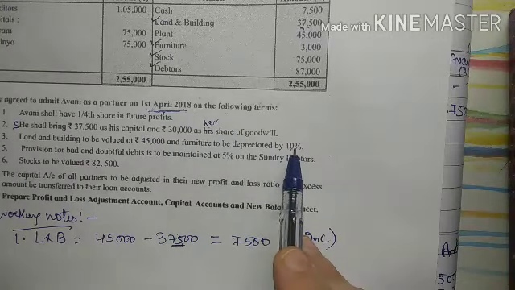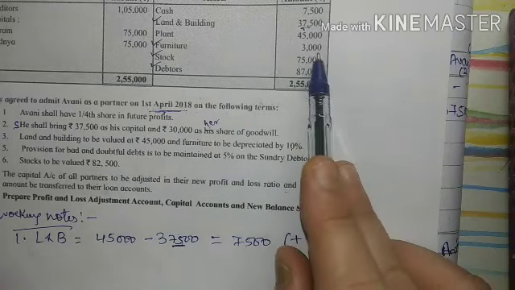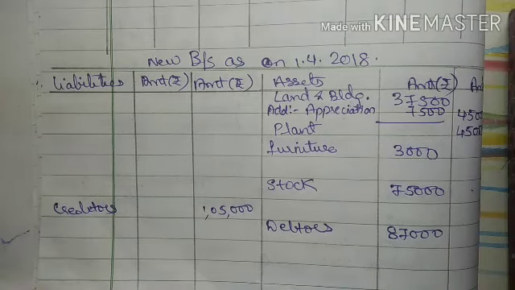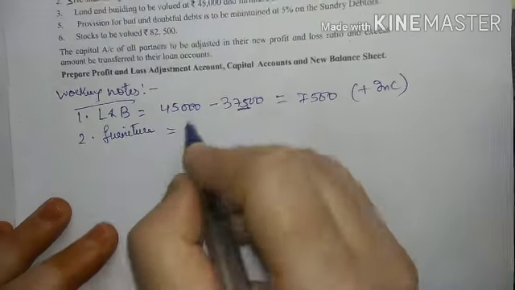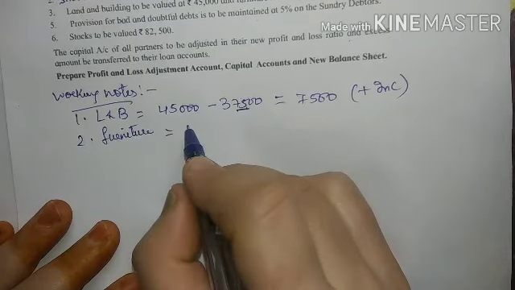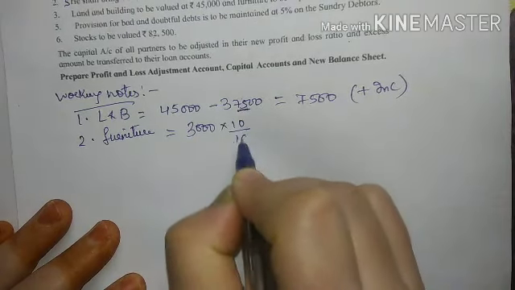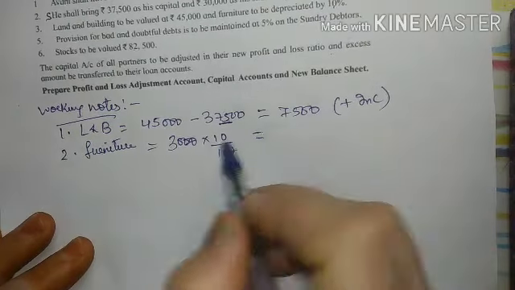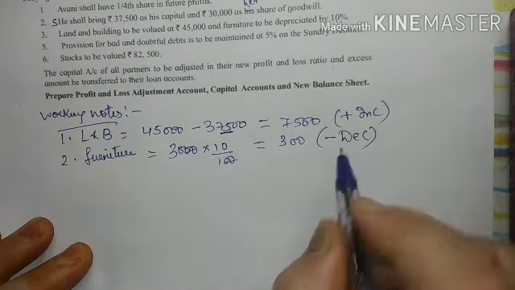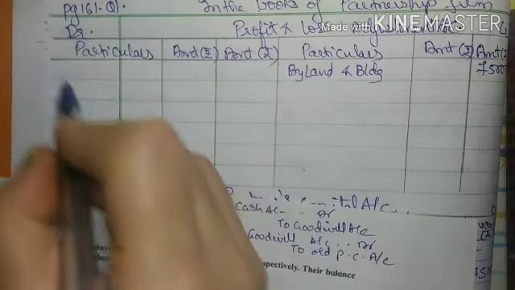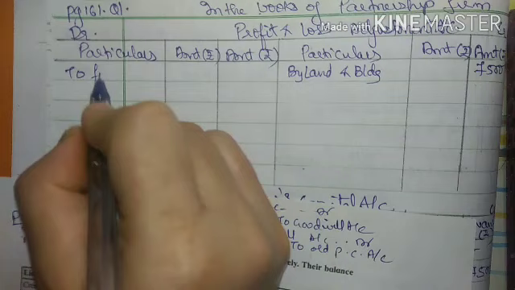Furniture to be depreciated at 10%. Now my furniture is how much? 3,000, right? Depreciation is to be provided at 10%. So we will first calculate the amount of depreciation. This is my second working note. Furniture, that is depreciation, equals 3,000 into 10%. So two zeros get cancelled. 30 into 10 is 300. Whenever there is depreciation, there is a decrease in the value, and whenever there is a decrease in the value, I will post it in my profit and loss adjustment account, debit side,